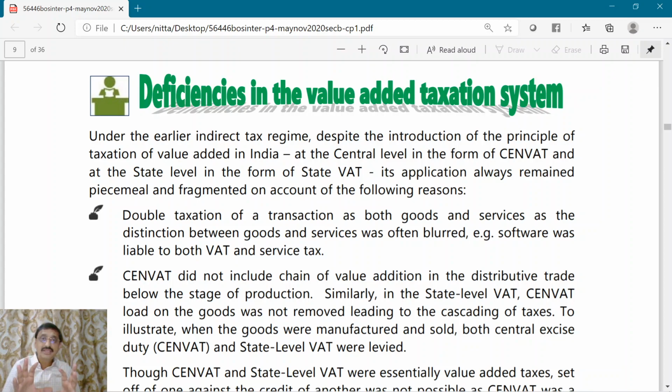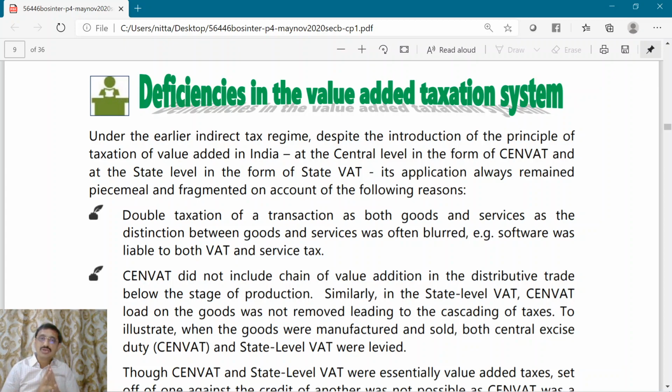The state governments used to classify software as goods, and they used to levy sales tax. The central government used to classify software as a service, and they used to levy service tax. So software used to suffer both service tax as well as VAT or state sales tax.